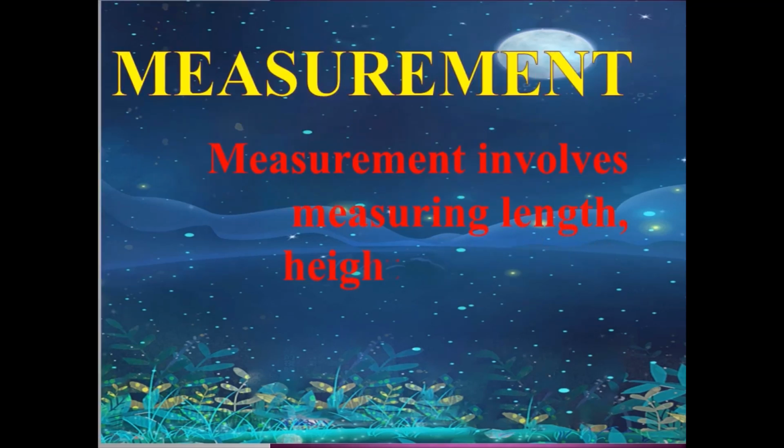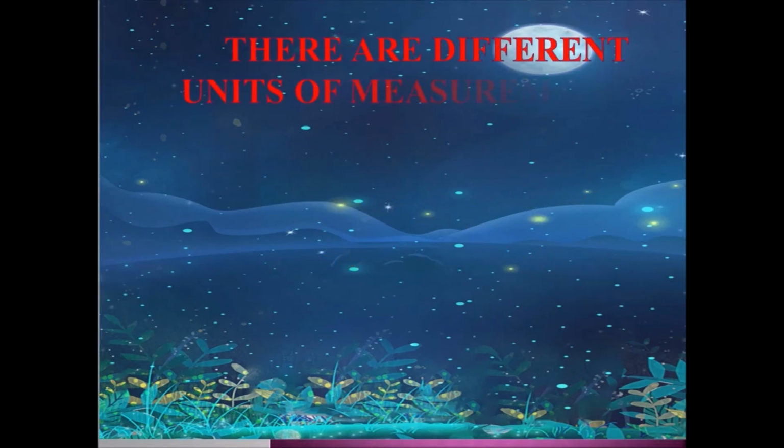Measurement involves measuring length, height, weight and capacity. Means we are measuring length, weight, height, and capacity, what it can hold. So all these things we measure through different units. There are different units of measurement.